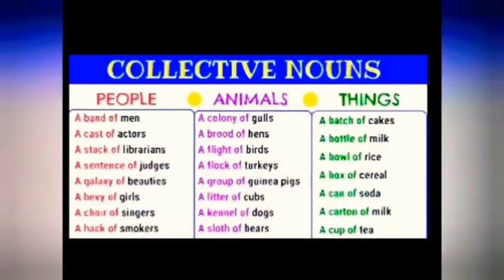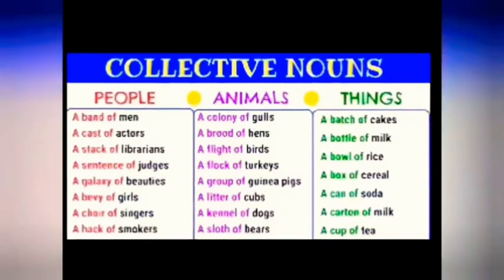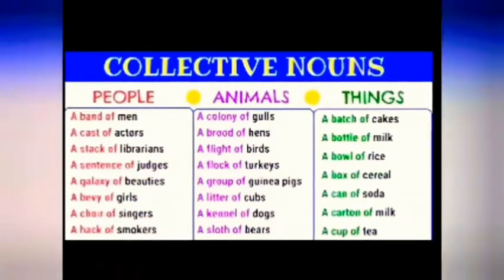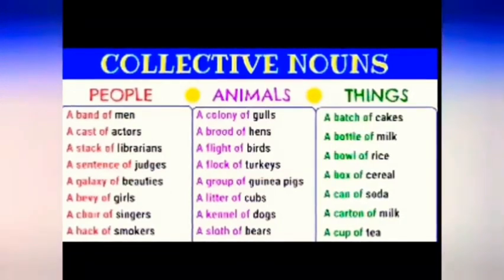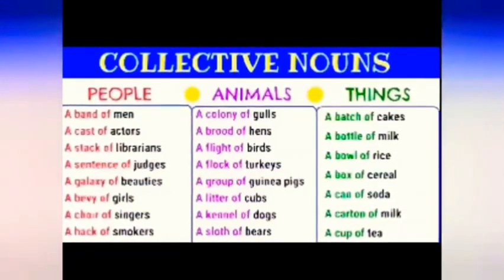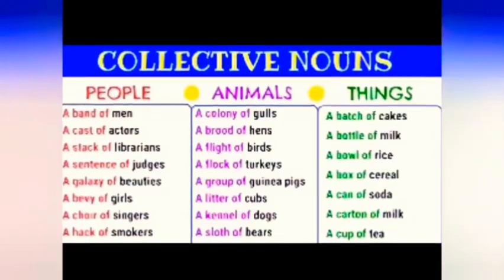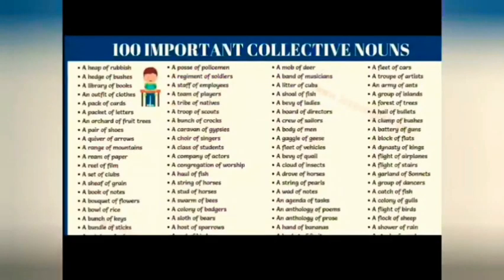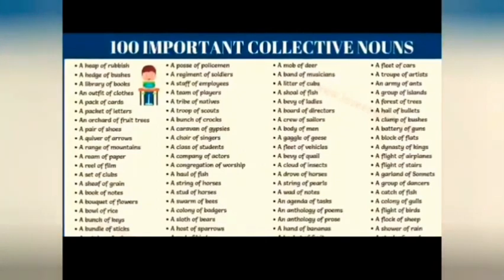Further, we have collective nouns. Collective nouns denote the name of a collection, a group, just like a colony of ants, a batch of students, a bunch of keys. Here a few collective nouns are given.